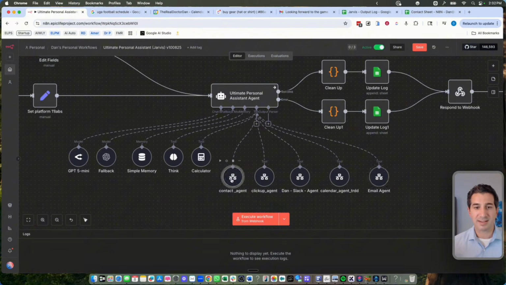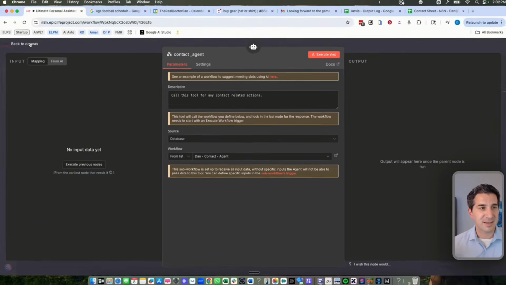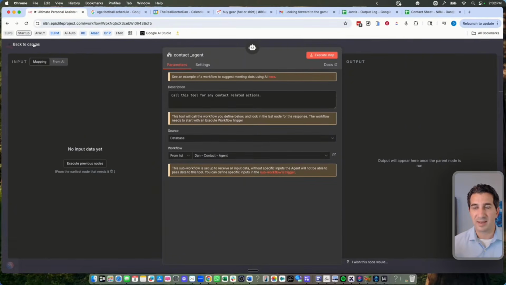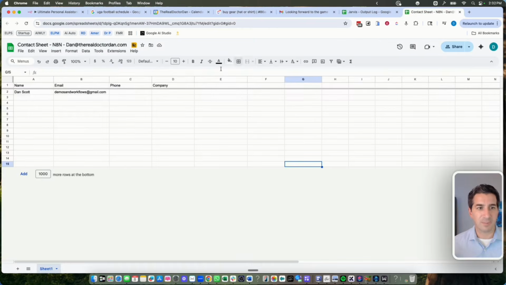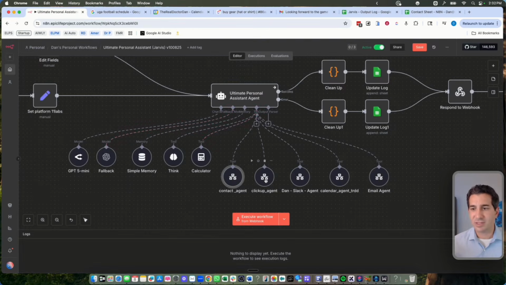So here we have a contact agent that goes to a Google Sheet and just grabs the information from the database and gets all your contact information. Dan Scott's information was in that contact sheet over here as an example. Okay, so Dan Scott was in here in this demo. Then we have a ClickUp agent. If you don't use ClickUp, that's okay, but this is an agent that sends information over to ClickUp, and I'll show you what these sub workflows look like. I have Slack, a calendar agent, and an email agent, and I'll pull all those up for you as well, and they're all included in the school community, the templates.